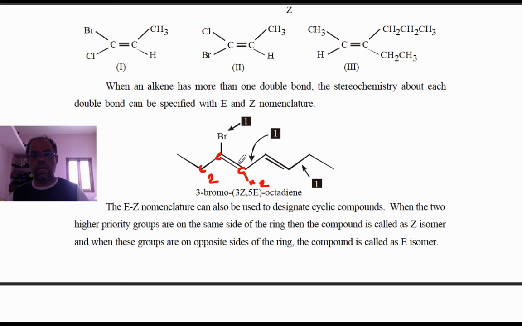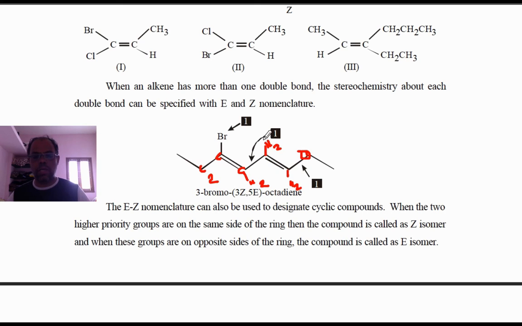The same way you can go for this also. Here is the third carbon atom, with hydrogen here and hydrogen here as well. This will be number 1 and the hydrogen will be number 2, and this hydrogen will be number 2 and this will be 1.